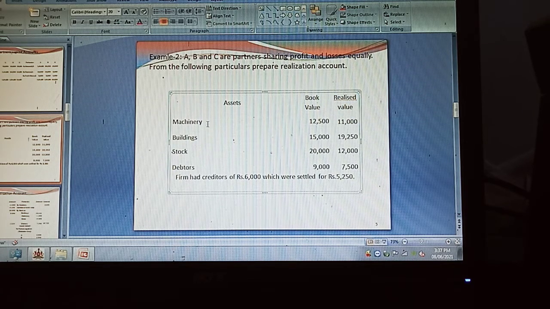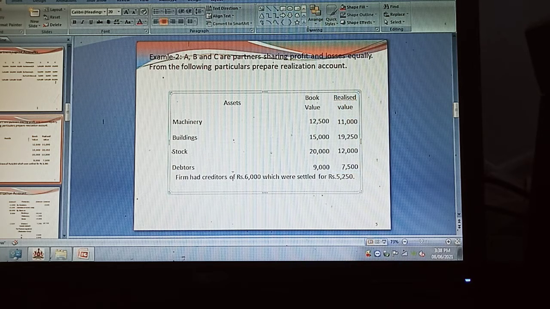Now in the realization account, in the format I already gave, the book values are to be taken on the debit side of the realization account, and the realized values are required to be taken on the credit side of the realization account.